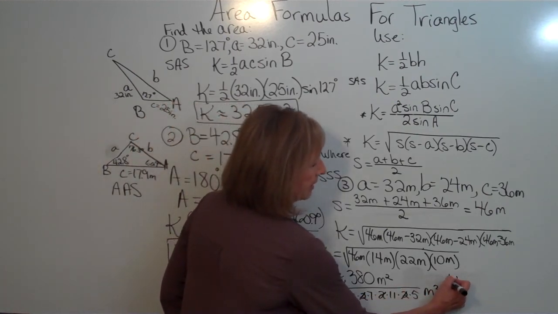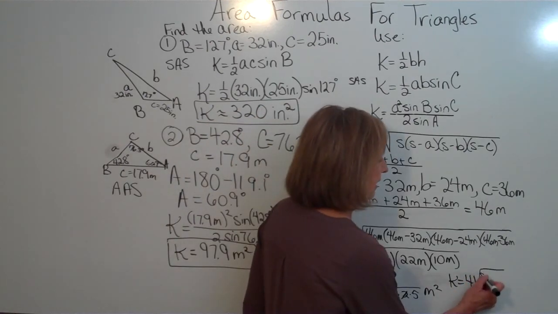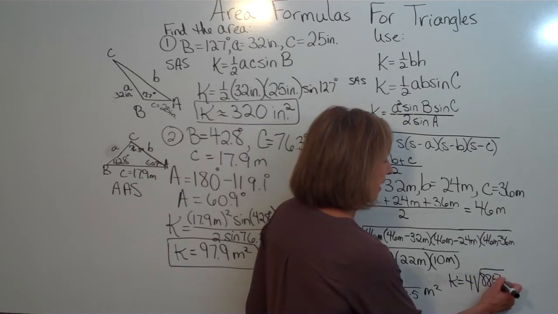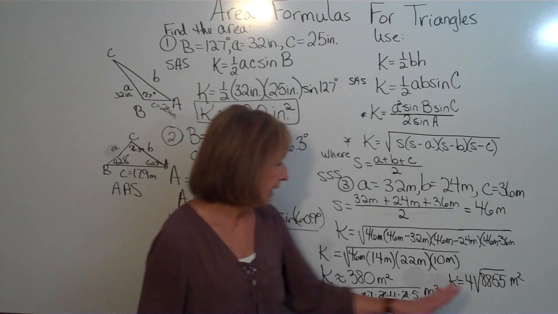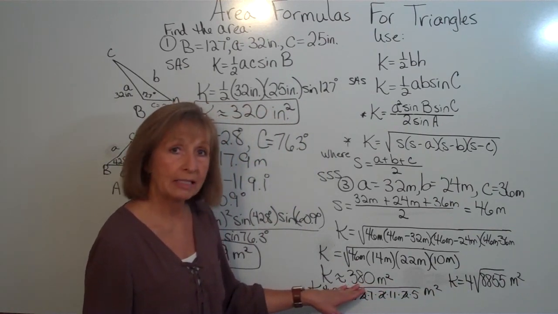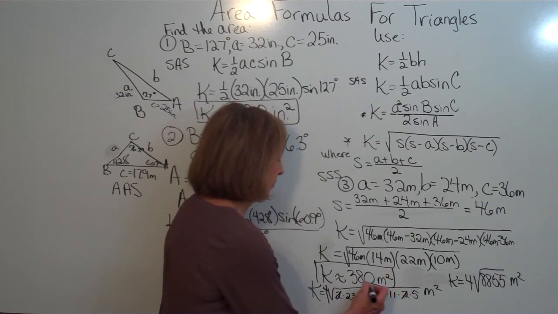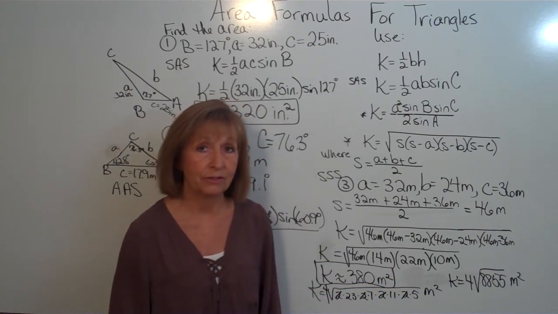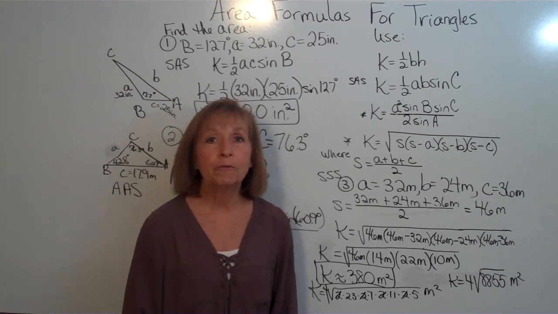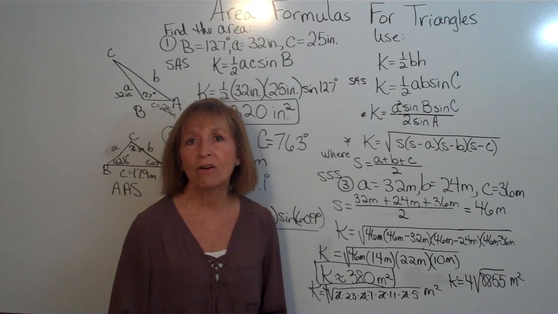So I can write this as K equal to 4 times the square root of 8,855 square meters. Here's my exact value, and here's my approximate value. Again, you want to find out from whoever you're reporting to which way they would like you to leave the answer.